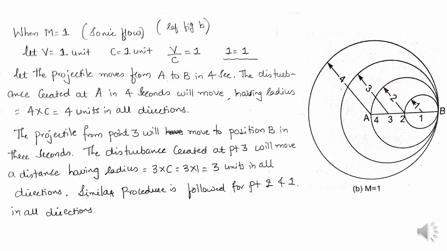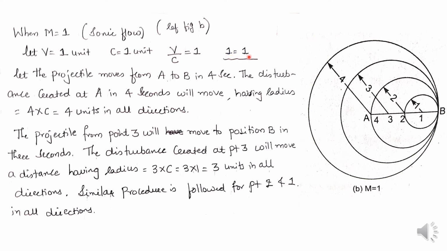And M equals 1, that is sonic flow. When Mach number M is equal to 1, we are going to call that flow sonic flow. So now let us assume that V equals 1 unit and C is also equal to 1 unit, because we require Mach number, that is V divided by C, to be equal to 1. That is V is 1 unit, C is 1 unit, 1 divided by 1 will be 1. For that purpose I have written here 1 equals 1.